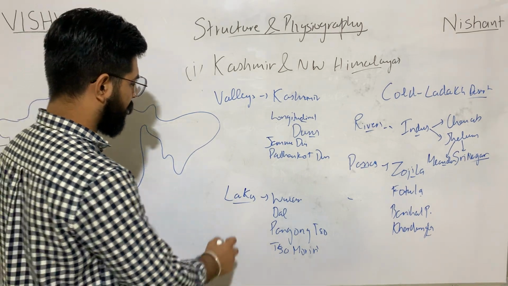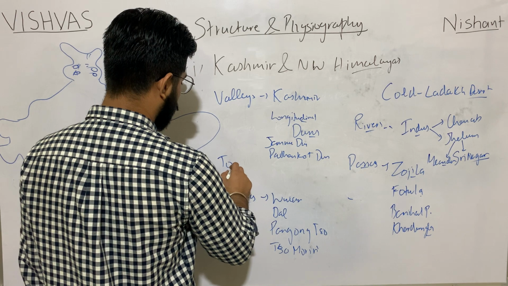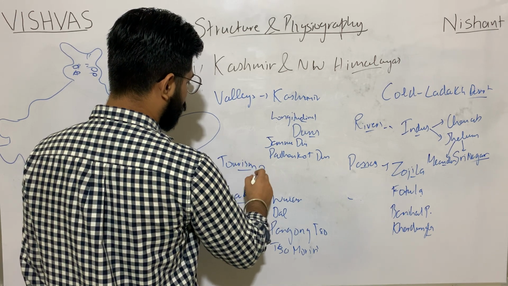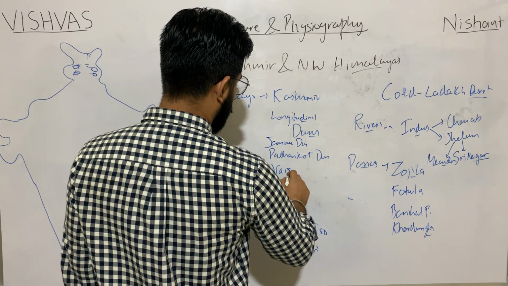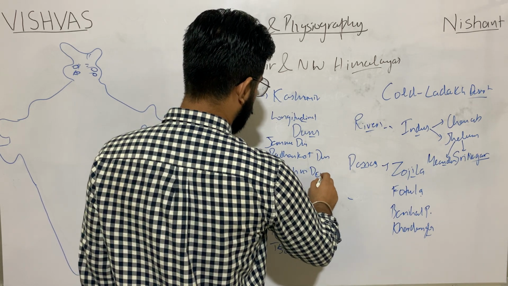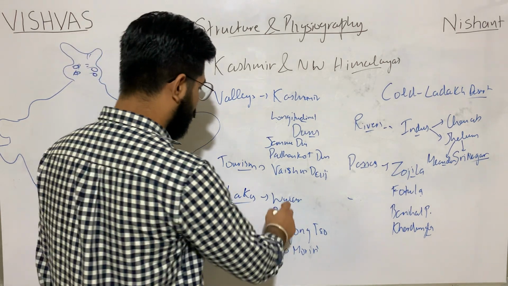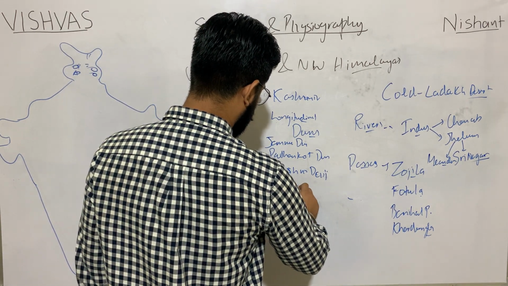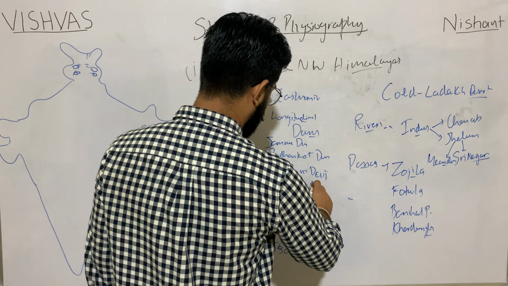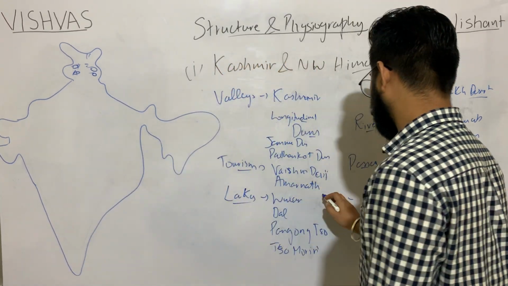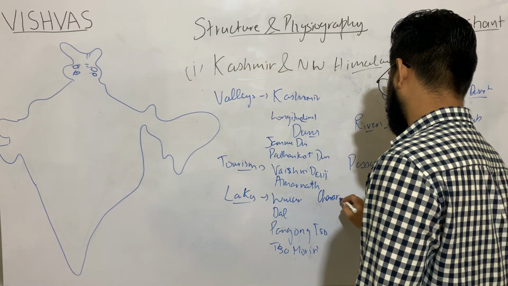Next, tourism or pilgrimage: Vaishno Devi, Amarnath Yatra, Amarnath, then Jalare Sharif.